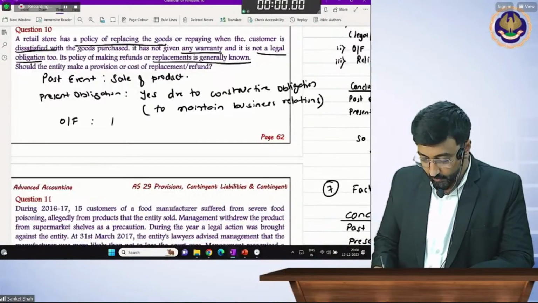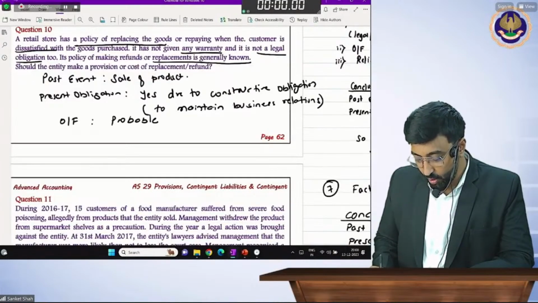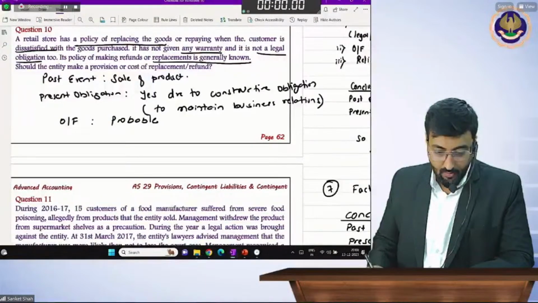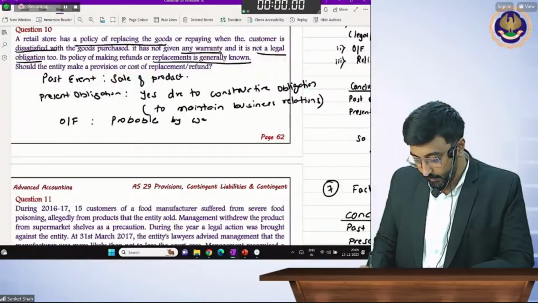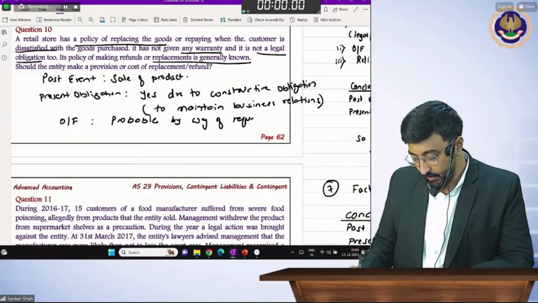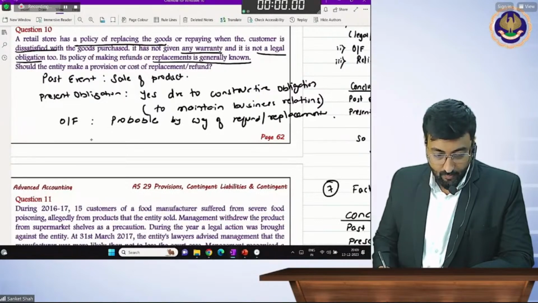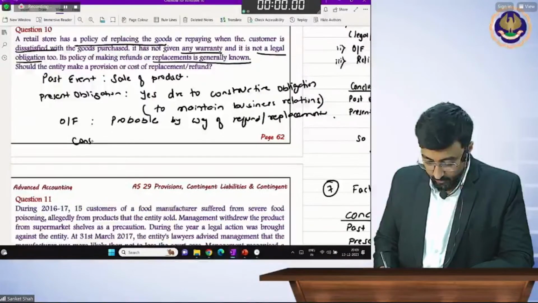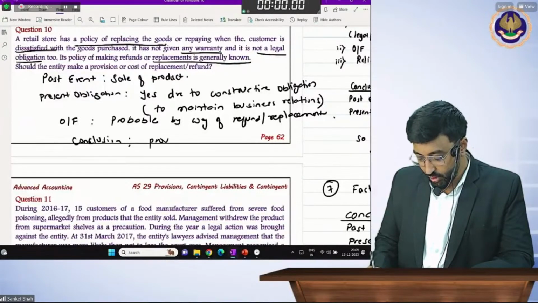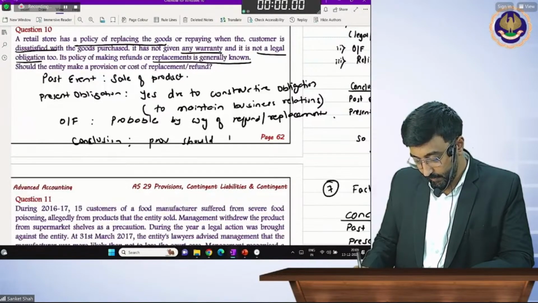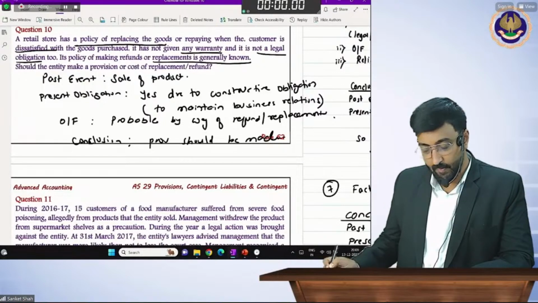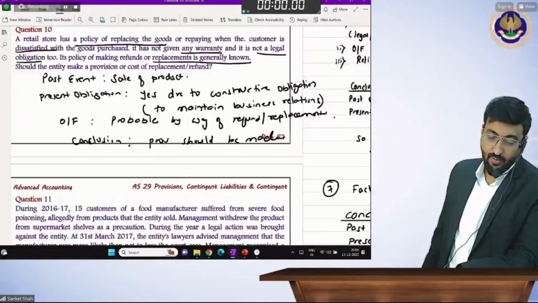Outflow: 50% and more chances, probable, by way of refund or replacement. Conclusion: provision should be made. Provision should be made.